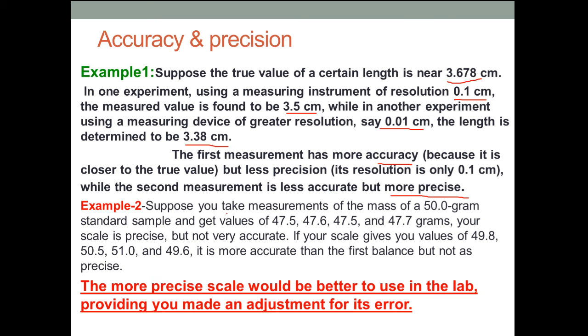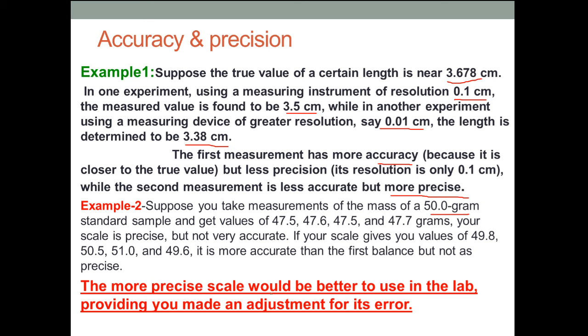Another example, suppose we take measurements of mass of a 50 gram standard sample and get the values 47.5, 47.6, 47.5 and 47.7 gram. Your scale is precise but not very accurate. If our scale gives values of 49.8, 50.5, 51.0 and 49.6, it is more accurate than the first balance but not as precise. The more precise scale would be better to use in the lab.